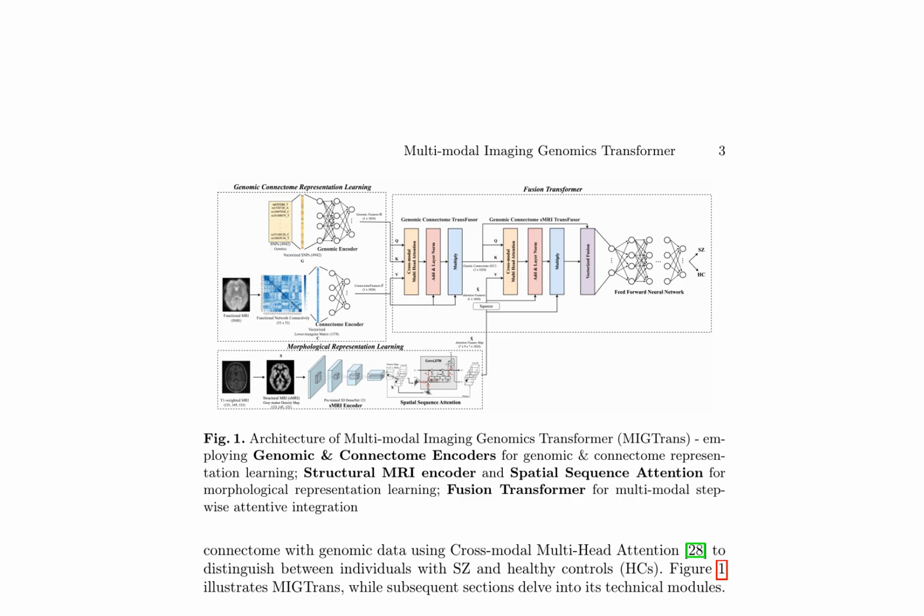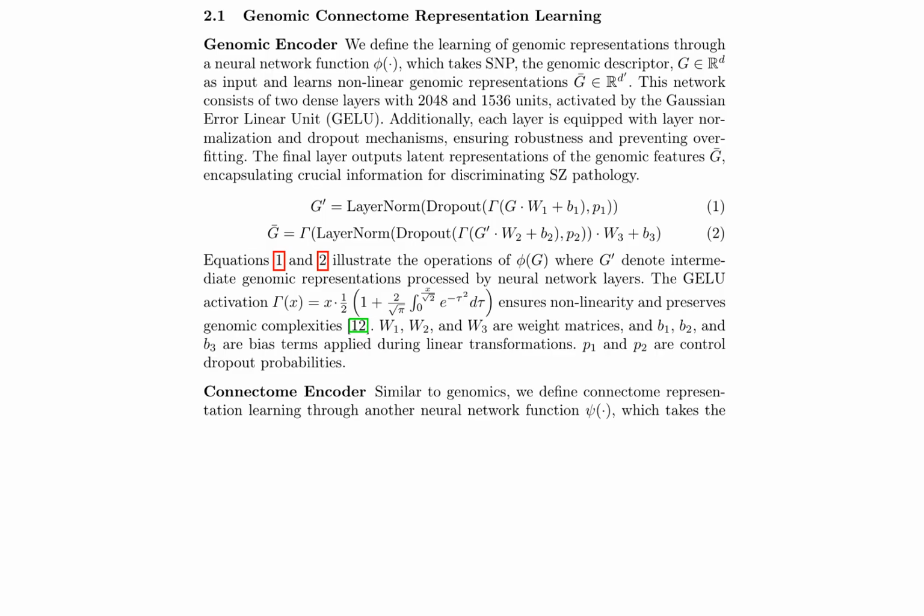This process involves two dense layers with 2048 and 1536 units, respectively, activated by the Gaussian error linear unit, GELU. Each layer is equipped with layer normalization and dropout mechanisms to ensure robustness and prevent overfitting.